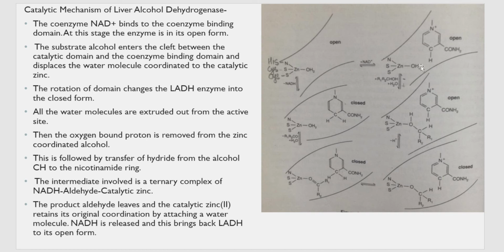So what happens here, one of the H is lost as H plus ion and the carbon comes and forms a bond with this oxygen, which has lost one hydrogen. So this alcohol molecule comes in between the catalytic domain and coenzyme binding domain and forms a bond with this oxygen, and one of the H is lost. Now remember students, in this step only one H is lost. Water has two hydrogens. In the next step, you can see only one hydrogen is lost, and here the alcohol molecule has come and bound. The carbon of the alcohol is bound over here.